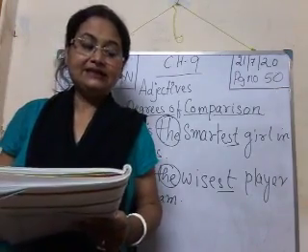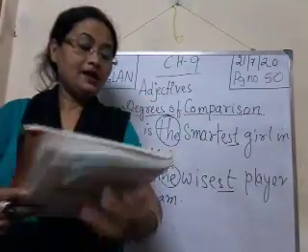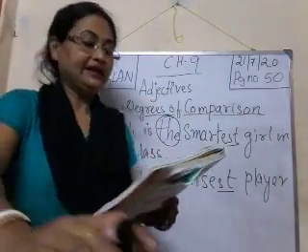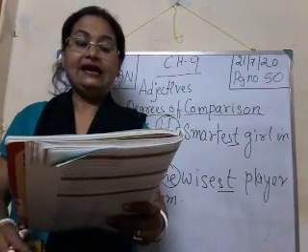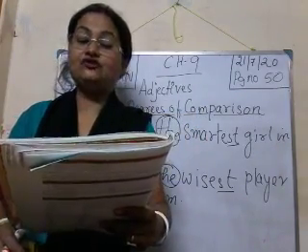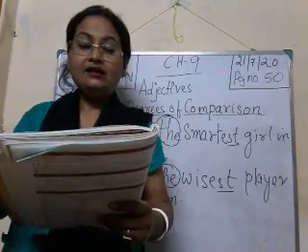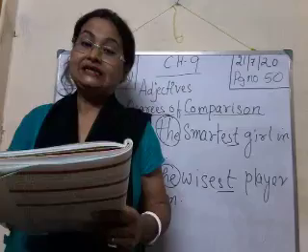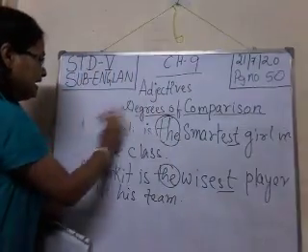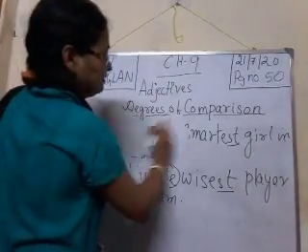And the next rule is number 2. If the positive degree ends with e, then only r and st are added to form the comparative and superlative degree. Like wise, wiser, wisest.